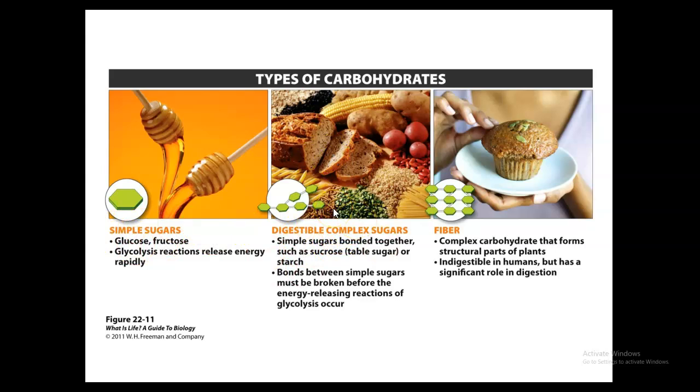Next, you're going to have your fiber. It's going to be a complex carbohydrate that forms structural parts of a plant. It's indigestible in humans, and it's going to play a significant role in digestion and health. So carbohydrates are going to be stored in animals in 2 areas. You can store it directly as glycogen in skeletal muscle and liver, or it can be converted into fat and stored in fat cells or adipose cells. Dietary requirements of carbs is going to be about 55 to 60% of your total calorie intake.